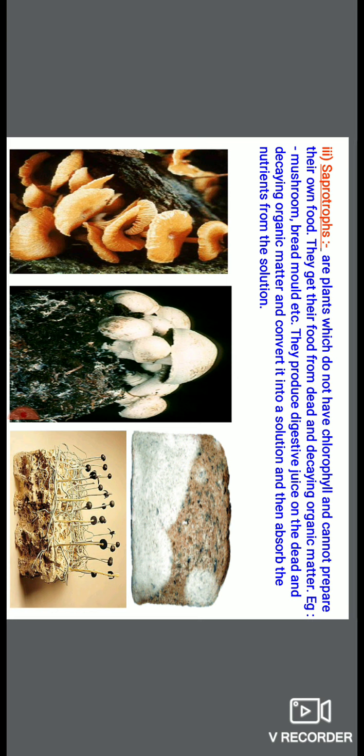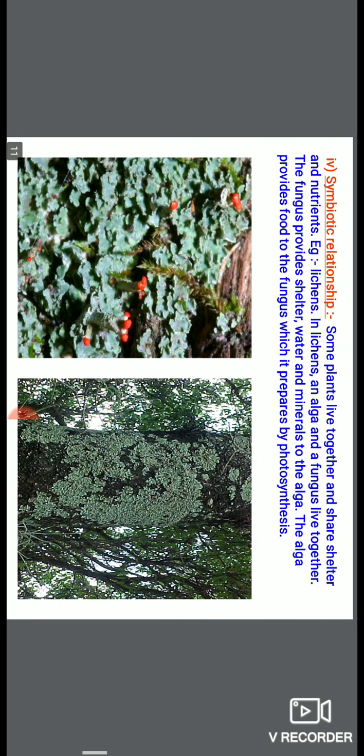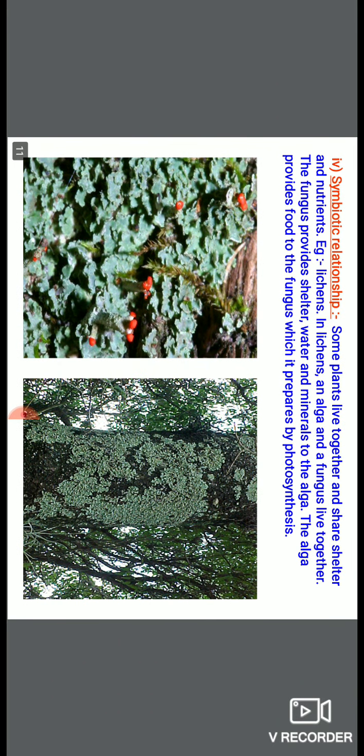It means parasites feed on living matter, and saprotrophs feed on dead and decaying organic matter. This is the main difference between parasitic plants and saprotrophs. Is it clear?